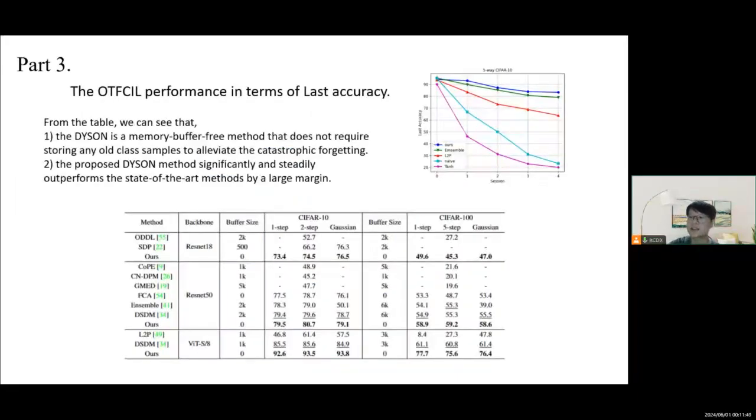Next, I will present the experimental results of DYSON. First of all is the OTF-CIL performance in terms of last accuracy. From the table, we can see that DYSON is a memory buffer-free method that does not require storing any old class samples to alleviate catastrophic forgetting. The proposed DYSON method significantly and steadily outperforms the state-of-the-art methods by a large margin.